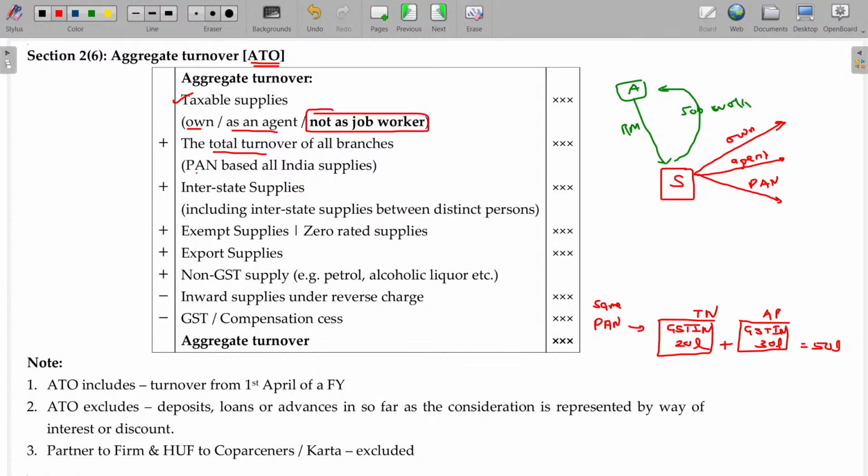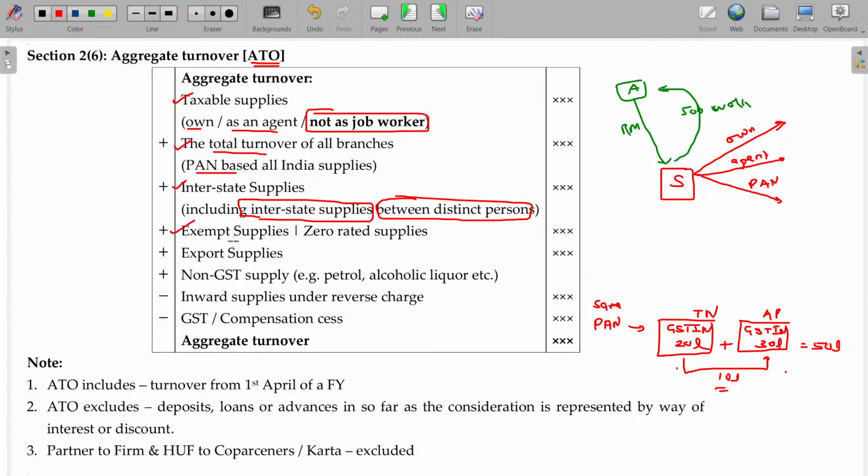Now, total turnover means PAN based all India supplies will be includable. Interstate supplies, okay. So interstate supply, you are supplying from one state to the other state. While supplying, even if you are supplying between distinct persons, it will also be includable. So if the goods are transported from here to here, this is a factory in Tamil Nadu, this is a showroom in Andhra Pradesh, both are under the same control, but these two are distinct persons because they have two distinct GST numbers. But around 10 lakhs goods transferred from Tamil Nadu GST number to Andhra Pradesh GST number, this is also considered as transaction. Aggregate turnover will include it.